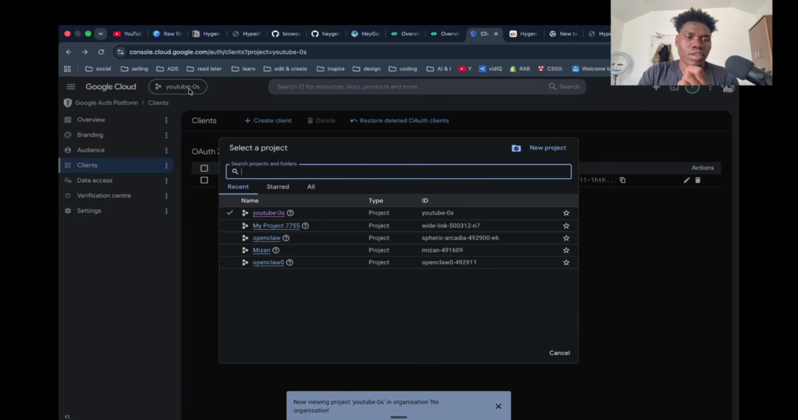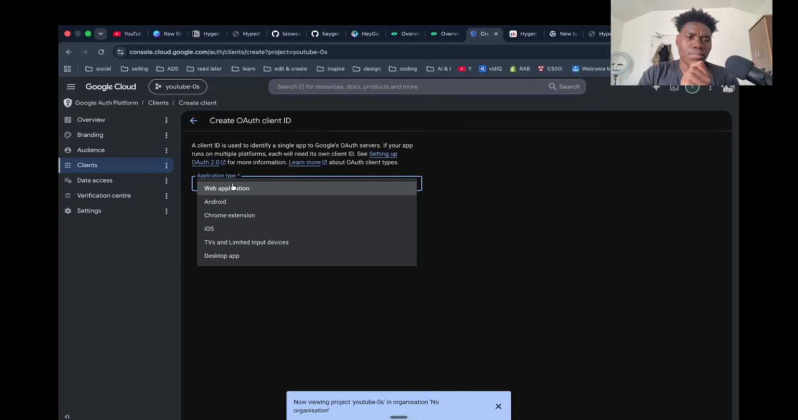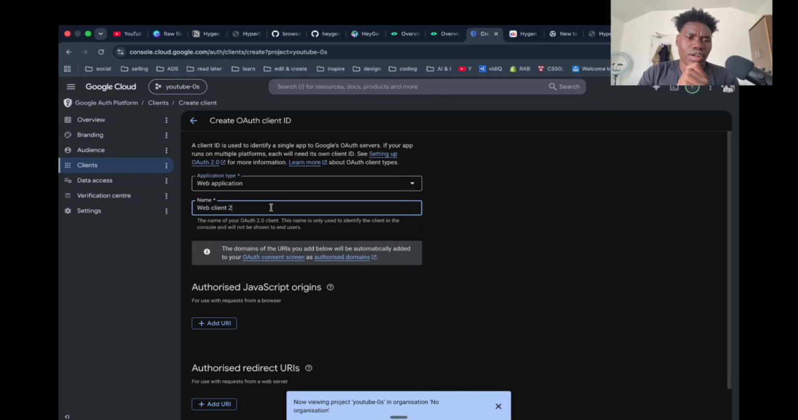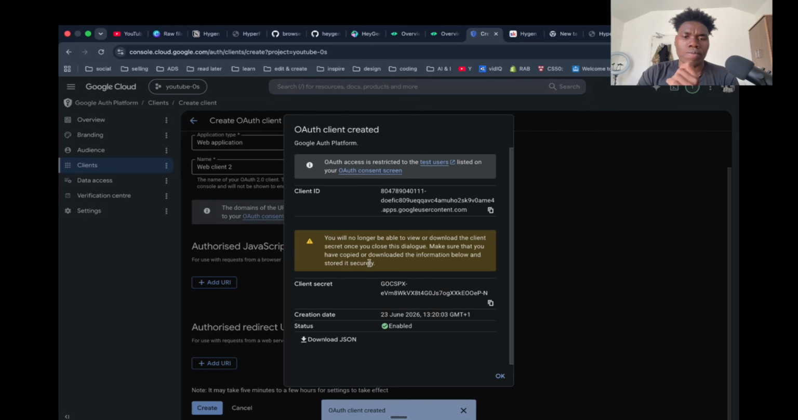So inside the project, make sure you are inside the project you have created. Inside that, you need to create a client, make it a web application, and then name it something like maybe your YouTube channel or something like that. You don't need to add the URL, and then click create. So this is the credential we need. For the client ID and client secret, make sure to download this as a JSON file.